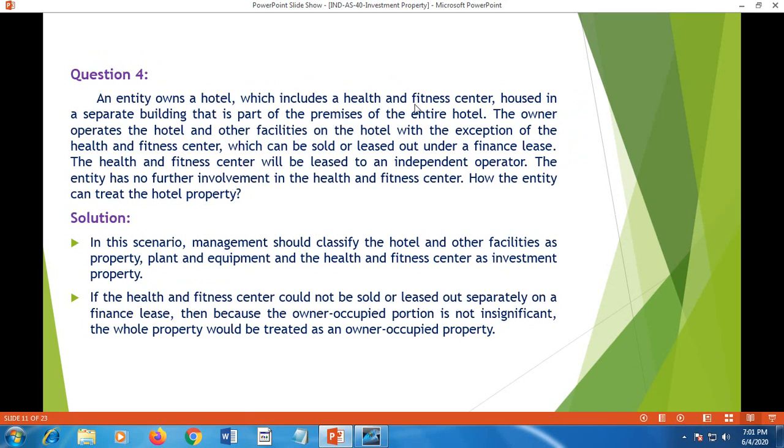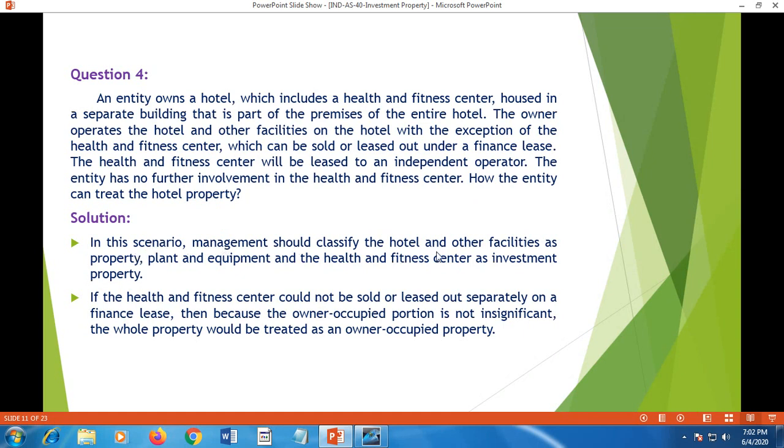Question number 4. An entity owns a hotel which includes a health and fitness center housed in a separate building that is part of the premises of the entire hotel. There is a hotel and it has another building which has the health and fitness center. The owner operates the hotel and other facilities of the hotel with the exception of the health and fitness center. The hotel is not making use of the health and fitness center, which can be sold or leased out under a finance lease because it has a separate space that can be leased out. The health and fitness center will be leased to an independent operator. The entity has no further involvement in the health and fitness center. It is leased out. How can the entity treat the hotel property?